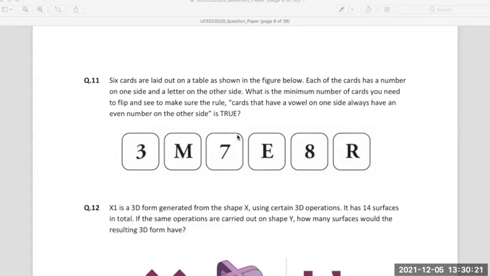What we have to establish to be true is that cards that have vowels on one side, vowels being A, E, I, O, U, always have an even number on the other side. How many minimum flips do we have to do?